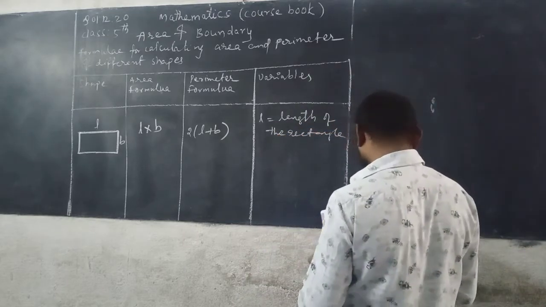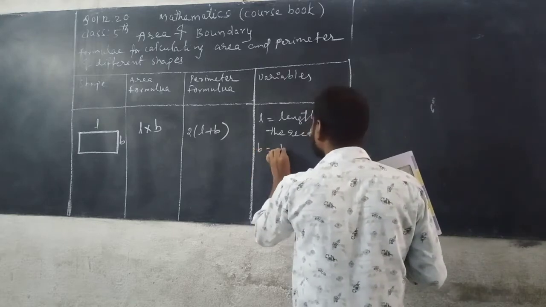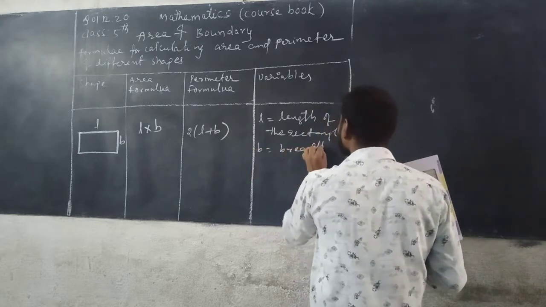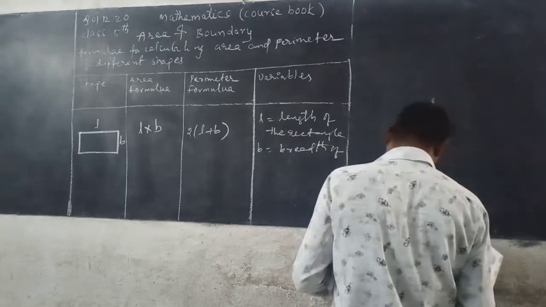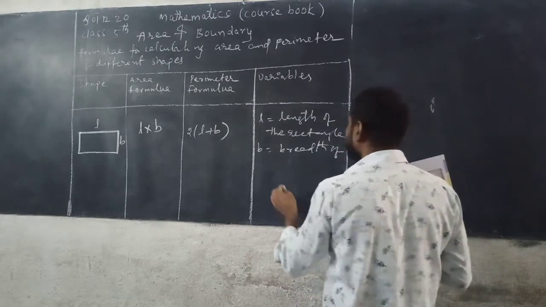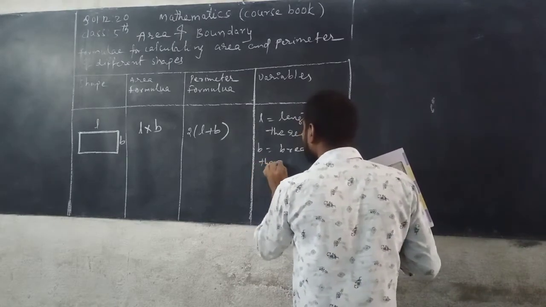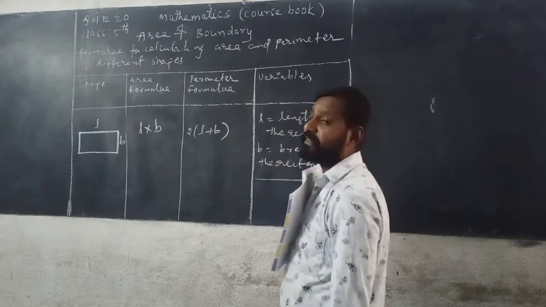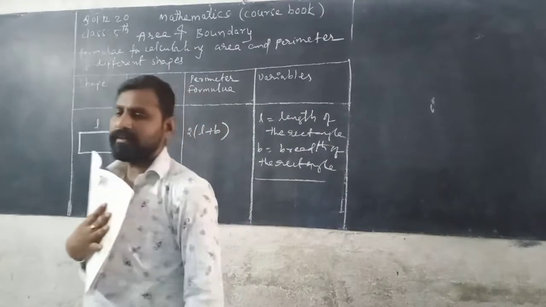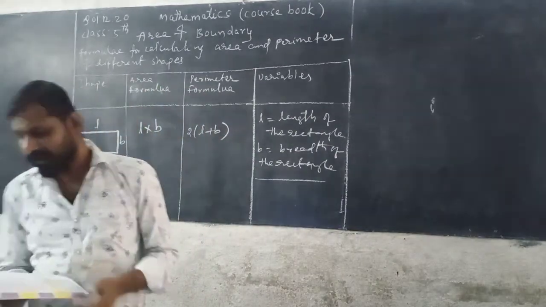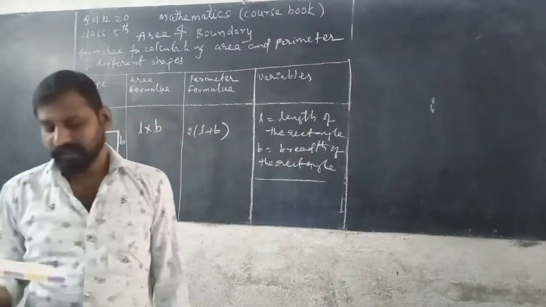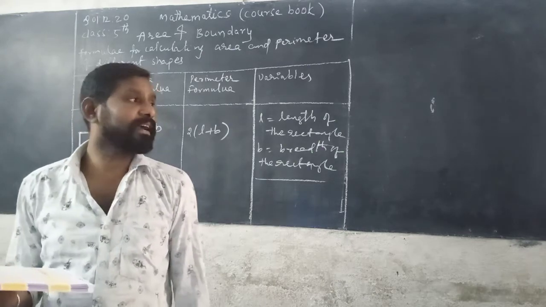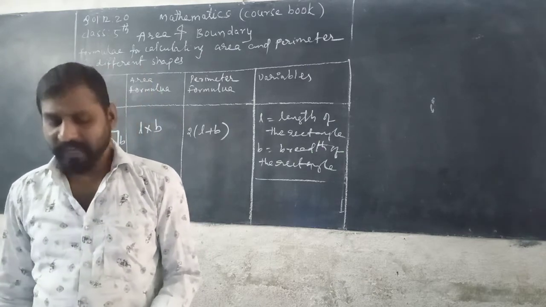Next B. B means width. Width of the rectangle. Width of the rectangle also correct. These are the formulas for triangle, square and rectangle.